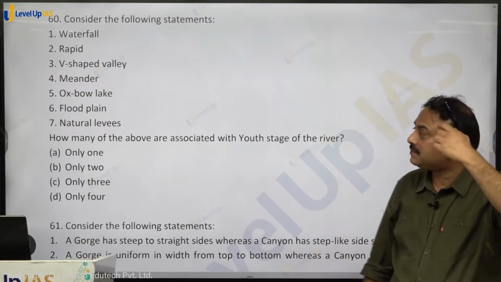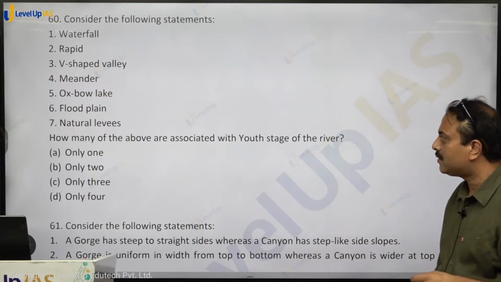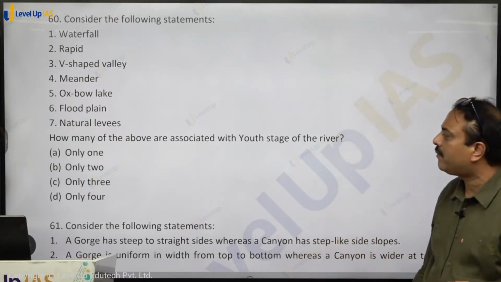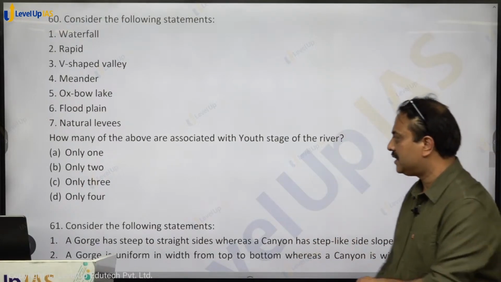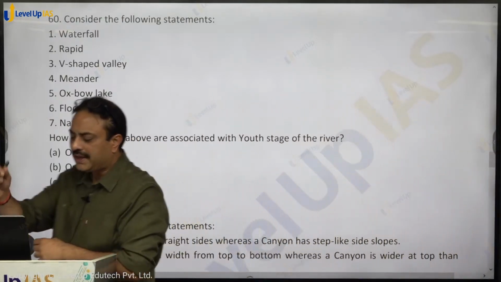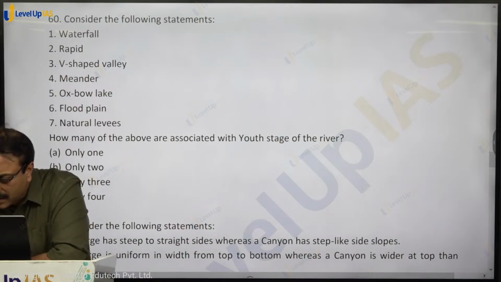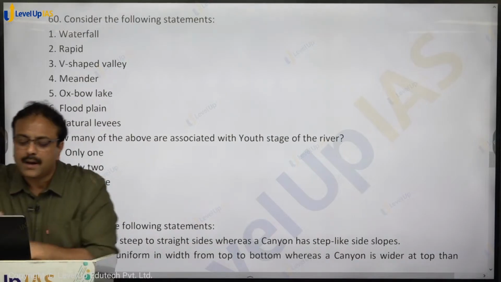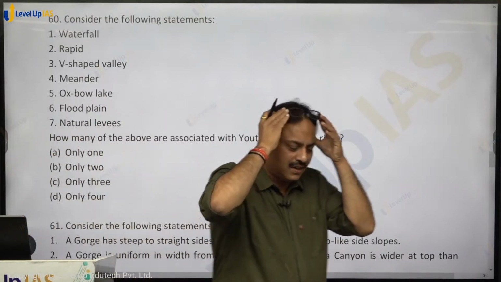Doubt? Consider the following statements: waterfall, rapid, V-shaped valley, meander, oxbow lake, floodplain, natural levees. How many of the above are associated with palimpsest?